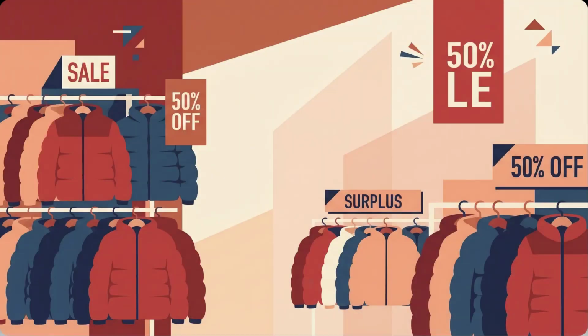Chapter 17, Surpluses. What is a surplus? A surplus occurs when quantity supplied exceeds quantity demanded. Producers offer more than consumers want to buy. Imagine a clothing store that orders too many winter jackets. Demand is lower than expected and unsold inventory remains. A surplus exists. Surpluses often result in lower prices, discounts, and reduced production as businesses adapt.